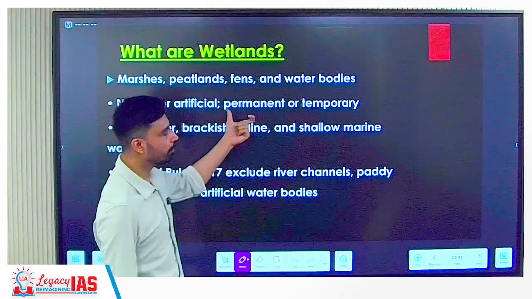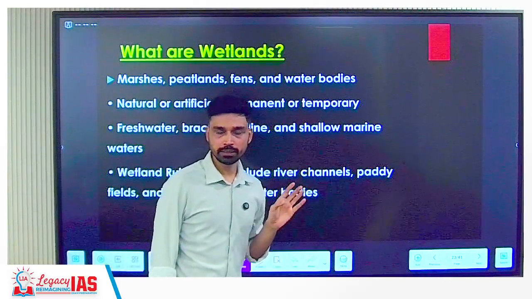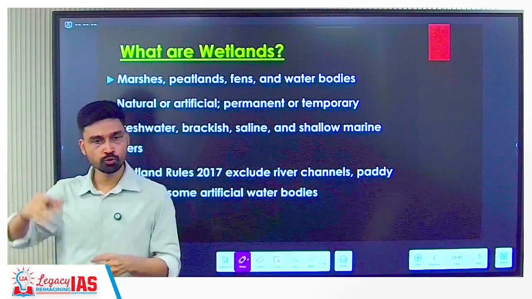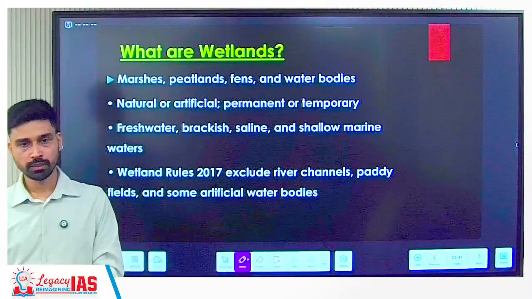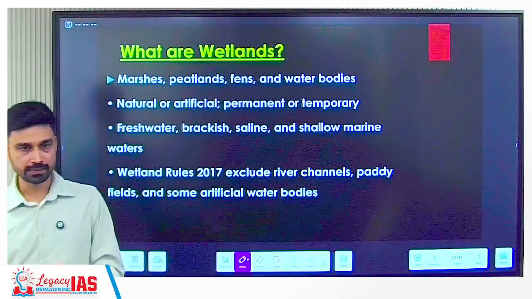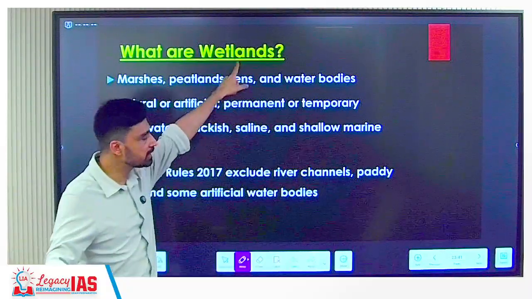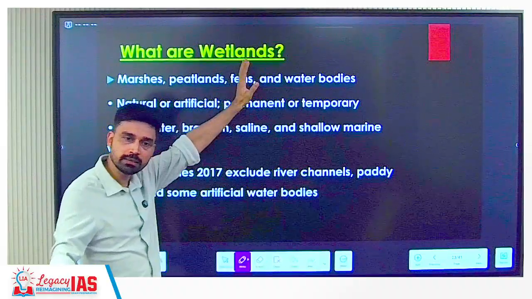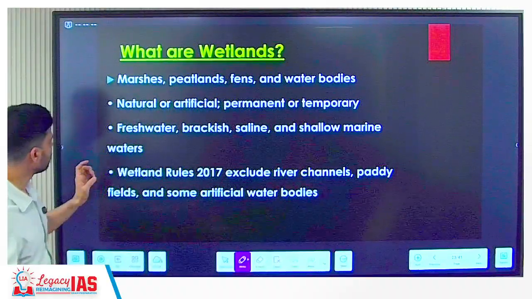Second, it can be permanent or it can be temporary. Suppose in some area, due to heavy monsoon rainfall, a lake comes into picture, and when the rainfall stops, this lake dries up. In that case also we can classify it as a wetland. Though it is temporary, it can still be classified as a wetland.